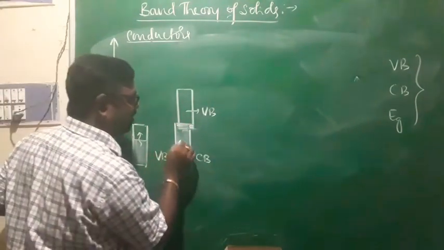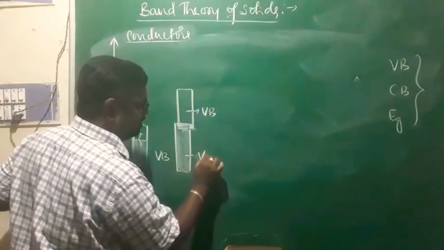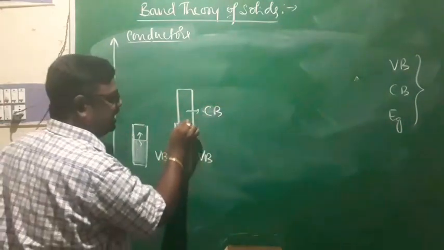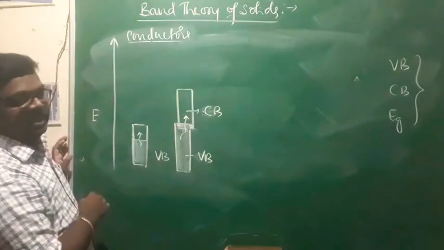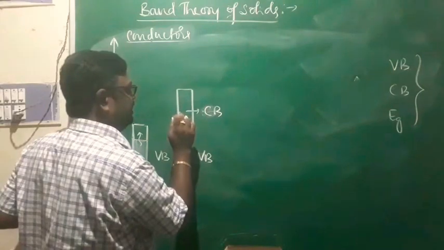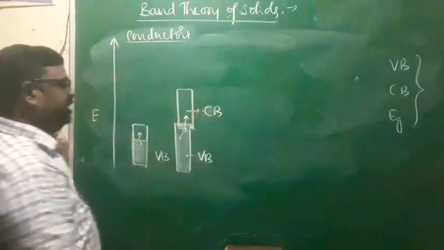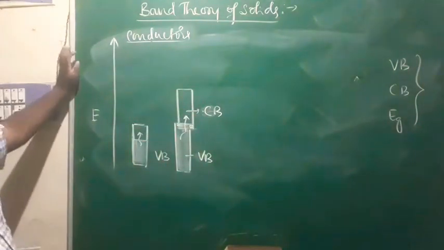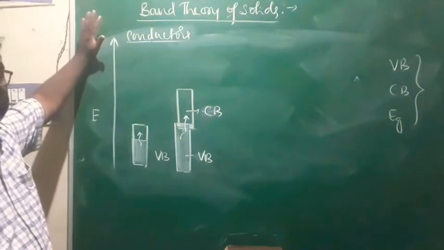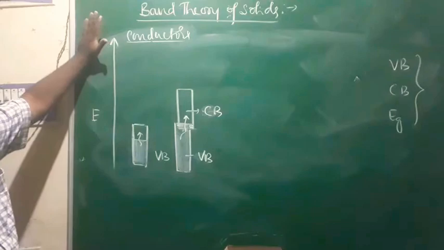Therefore, electrons from the valence band can easily enter the conduction band, so that they get much free space for movement in the presence of an electric field. That is why conductors allow electricity to pass through them.